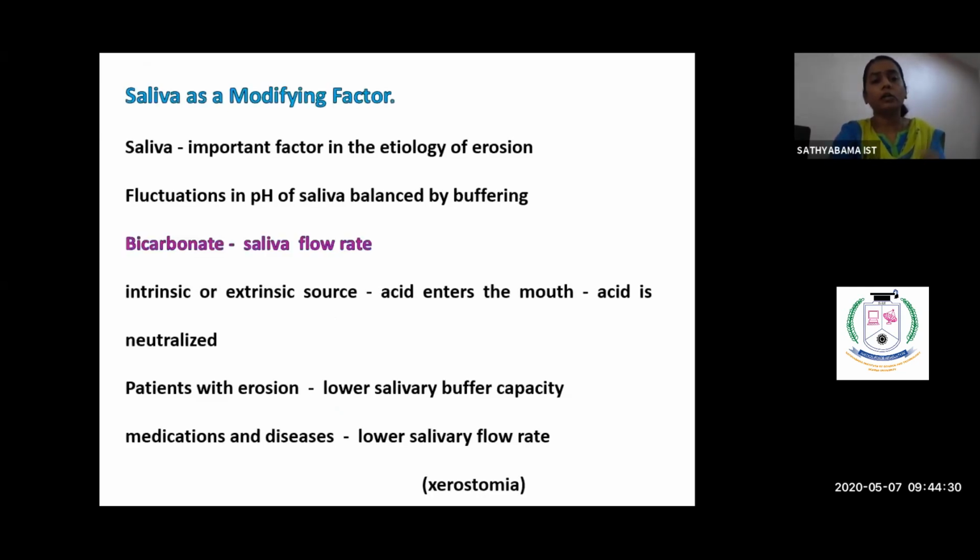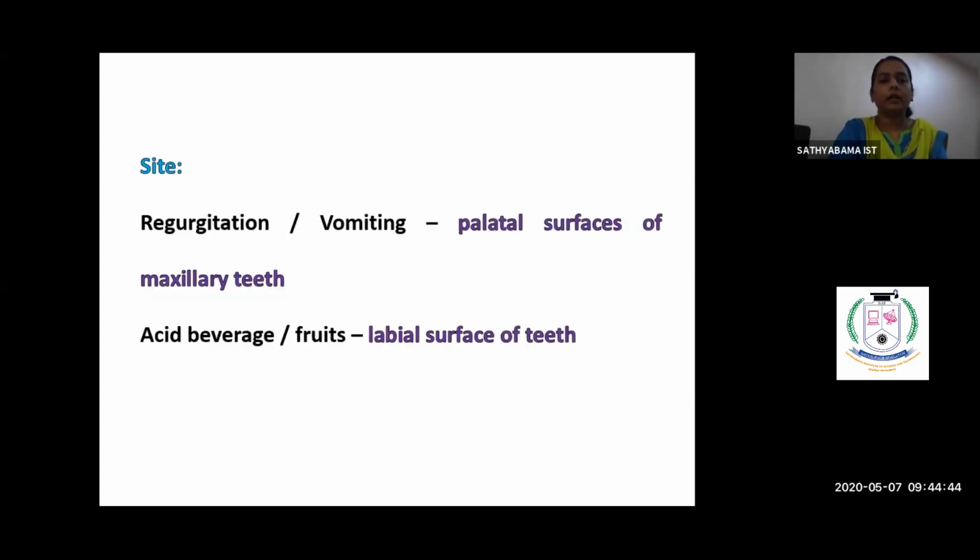So this could be modified by our saliva usually, but sometimes even the saliva misses out, or when there is excess acid load in the oral cavity, then there will be erosion. So where does this erosion occur? We saw in attrition, it is mainly the incisal and the occlusal surface and the proximal surface. And for abrasion, it is the cervical, incisal, and the proximal surface.